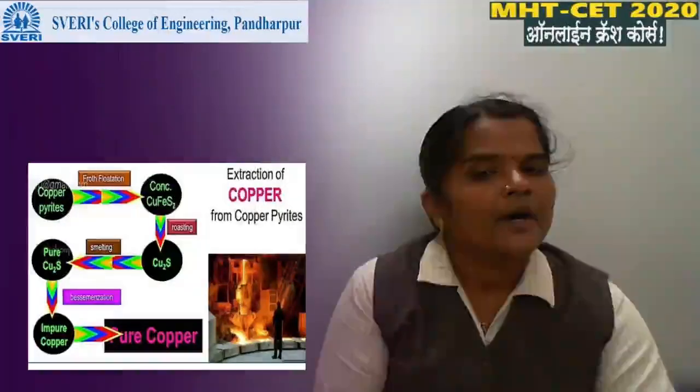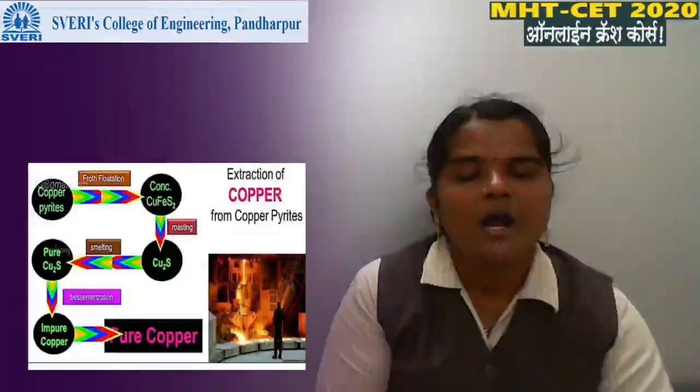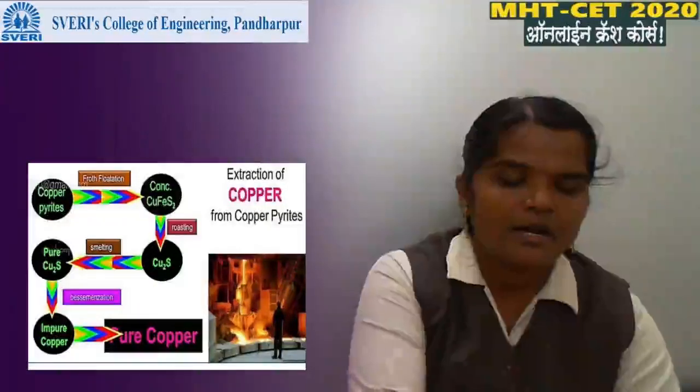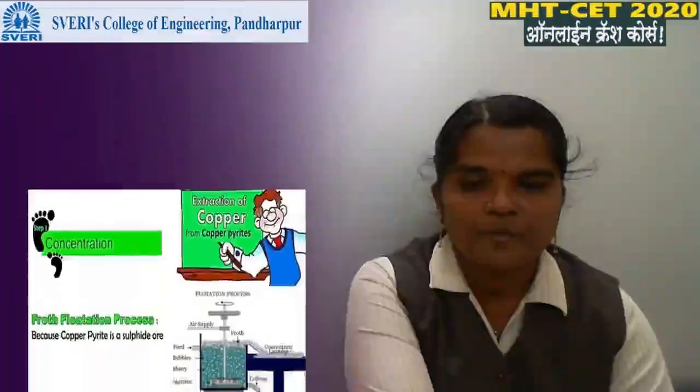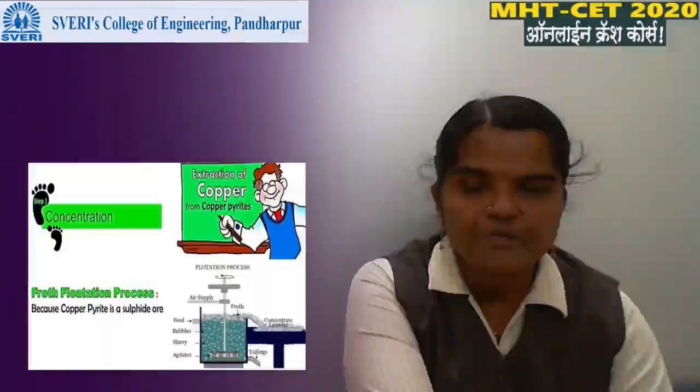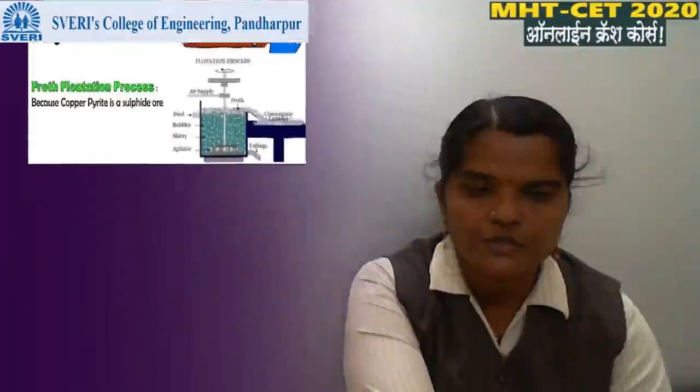After the froth flotation process, for extraction, the roasting process is used. Then a pyrometallurgical process, meaning the smelting process, is used here. After the smelting process, Bessemerization is carried out, and after the Bessemerization we get pure metal. This is the concentration method used for concentration of ore. Here the froth flotation process is used.